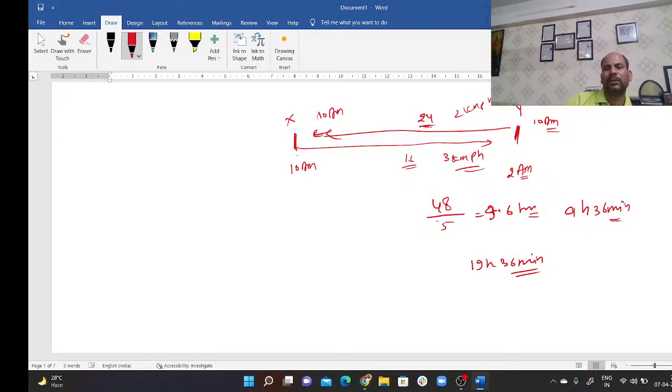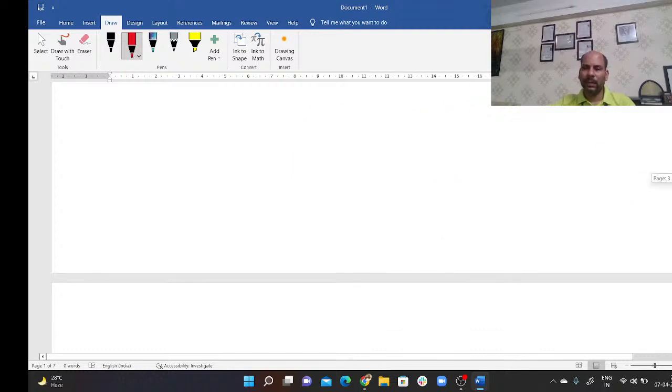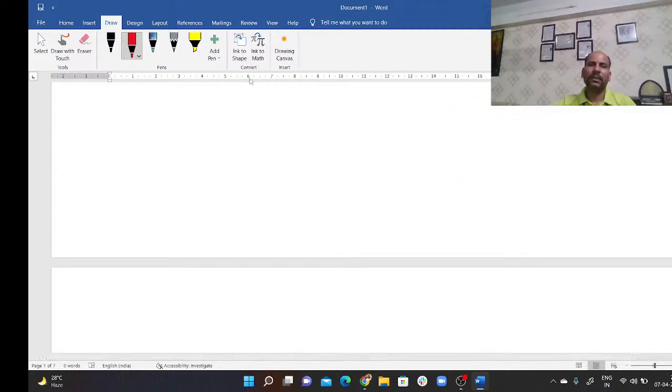Okay, so this is the way we can solve this kind of questions. We just need to take the LCM, and whatever LCM we take as the distance, then everything is easy. So these are the common questions which you can find in your examination based on trains.